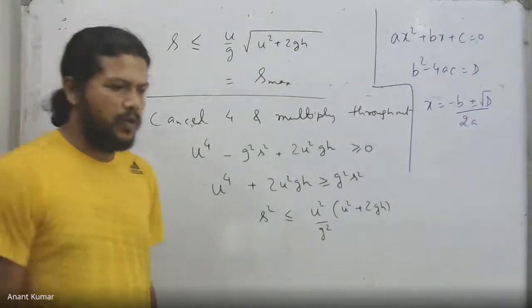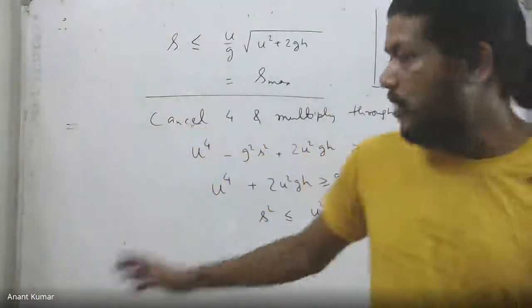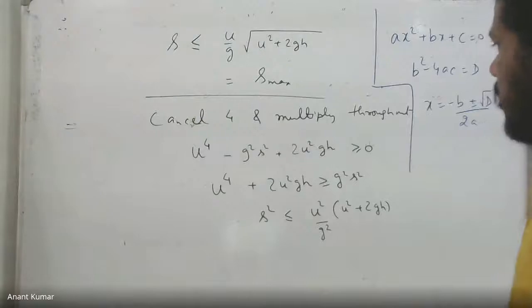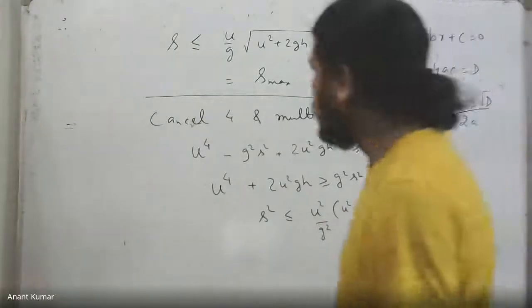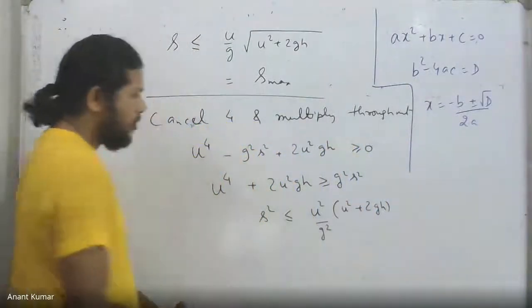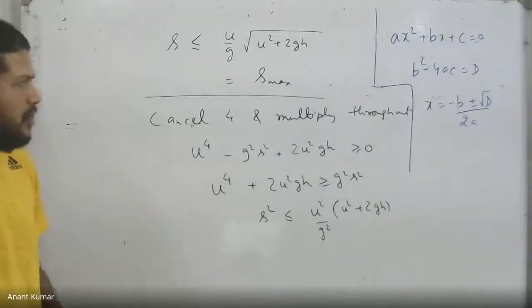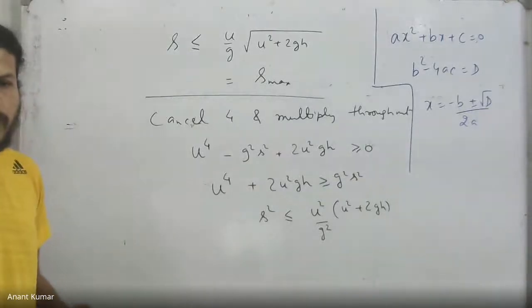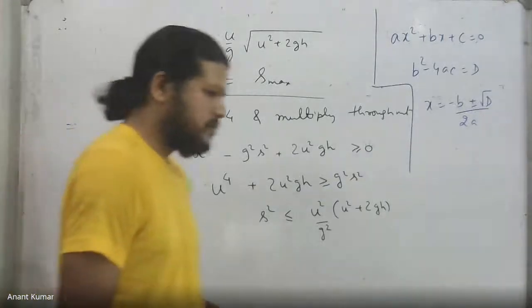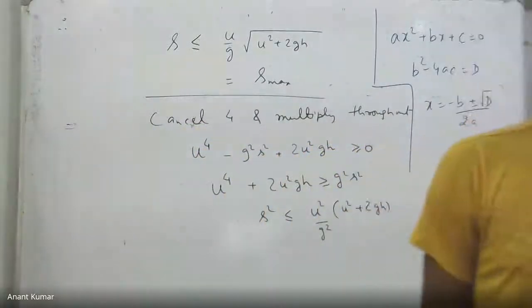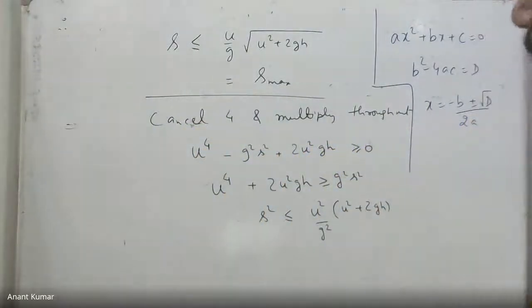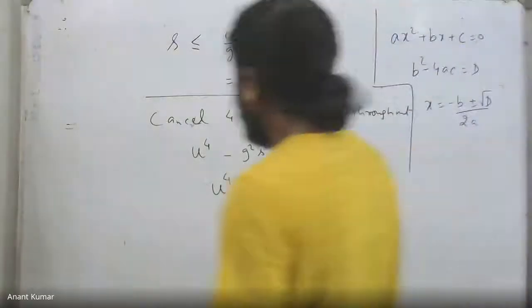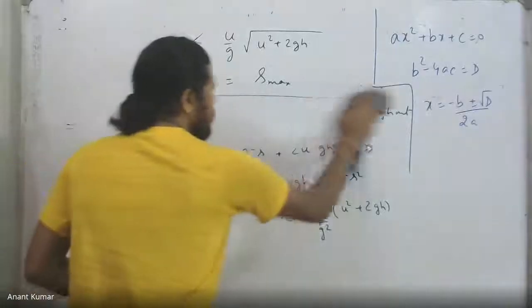But b was what? If you go back and look at the original equation, you will find that b is nothing but minus 2u square by gs actually. So this has to be divided by twice it, and a is 1 in this case in our equation.